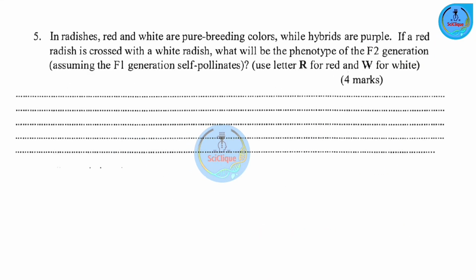Question number 5. In radishes, red and white are pure breeding colors, while hybrids are purple. If a red radish is crossed with a white radish, what will be the phenotype of the F2 generation, assuming the F1 generation self-pollinates? Use letter R for red and W for white.